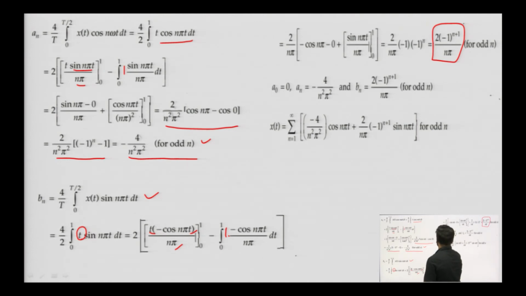So, we have a naught equals 0, a n is minus 4 by n square pi square, and b n is 2 times minus 1 to the power n plus 1 by n pi for odd value of n.